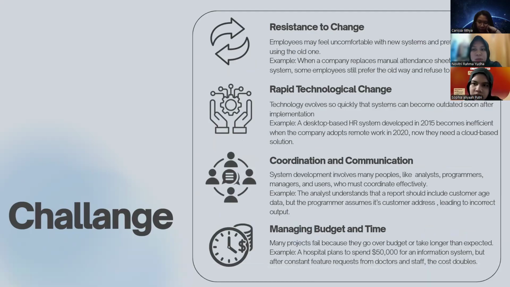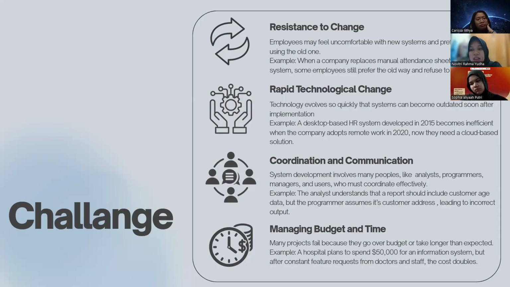Next problem is resistance to change. Employees may feel uncomfortable with the new system and prefer to continue using the old one. For example, when a company replaces manual attendance sheets with a digital system, some employees still prefer the old way and refuse to log in properly. Next is rapid technological change.